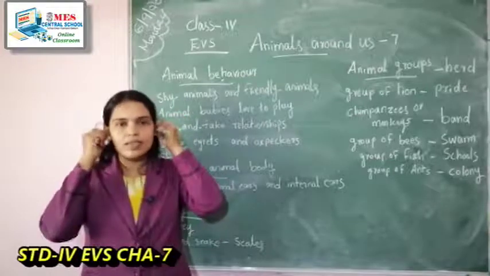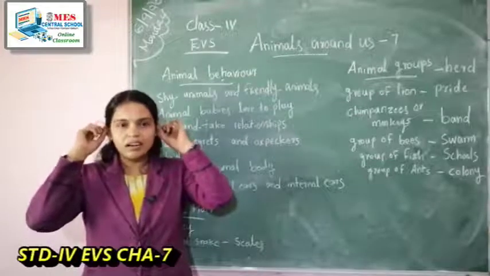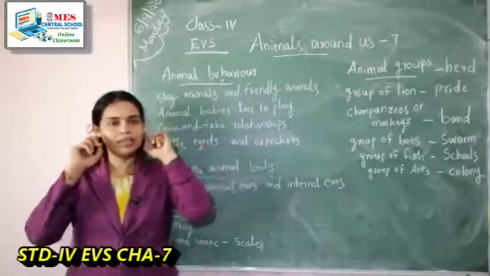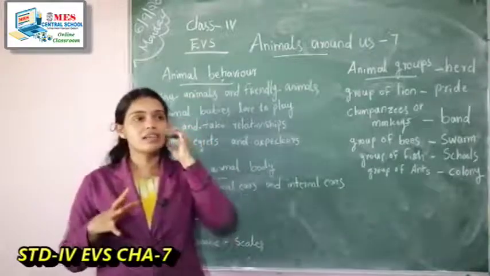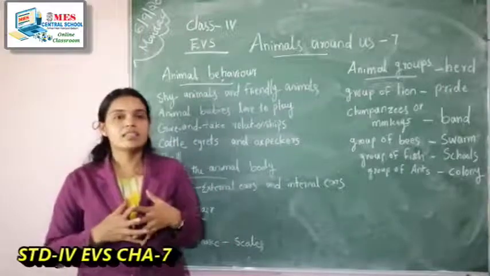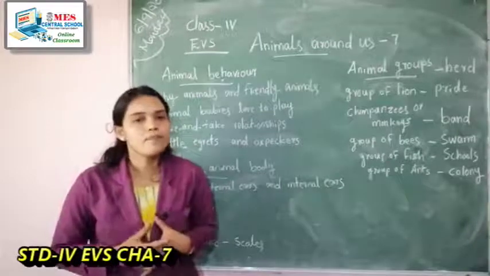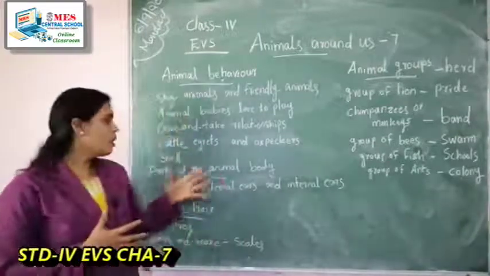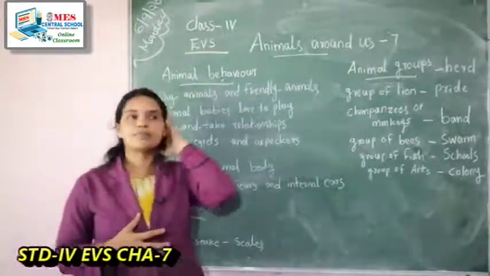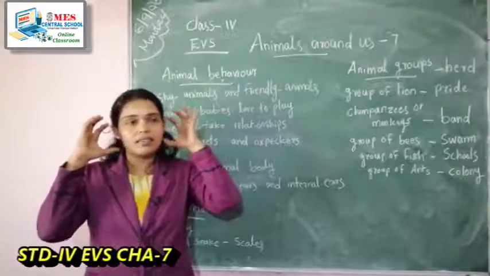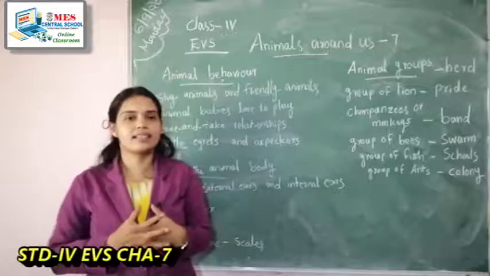We also have our ears on the sides of our head. Animals like tiger and lion also have the ears on the sides of the head. Elephant also has its ears on the sides of the head.